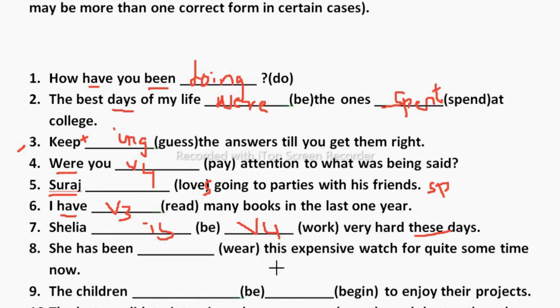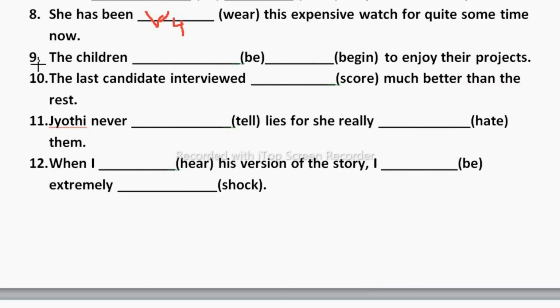She has been dash this expensive watch for quite some time now. Now again, students, here you can see this is present perfect continuous. So the structure of present perfect continuous is has or have plus been plus V4. So here it would be wearing. She has been wearing this expensive watch for quite some time now. So V4 we need to take here, that will be wearing. Now let's move to the next one, ninth one. The children dash B form dash begin to enjoy their project.